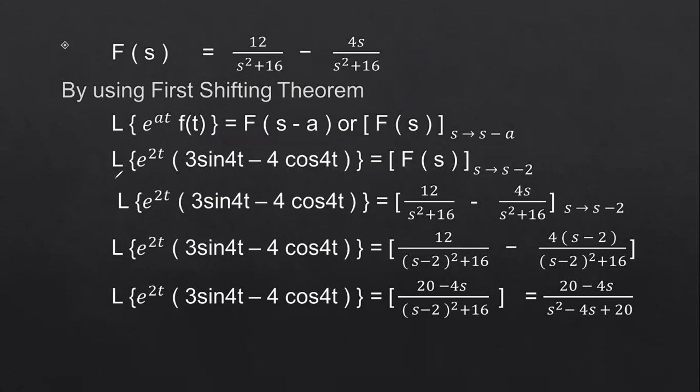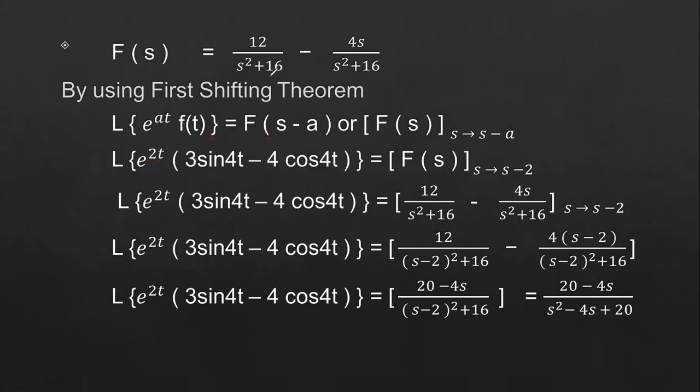So now apply the first shifting theorem for the given problem, where the a value is 2. So in place of a, you have to substitute 2, where s tends to s minus a.